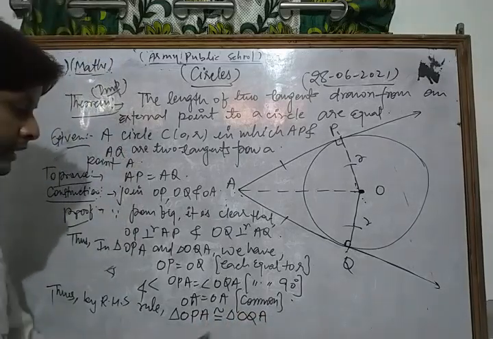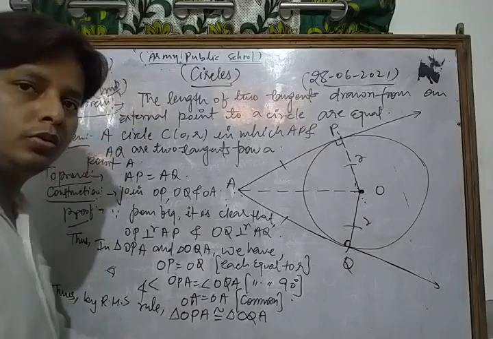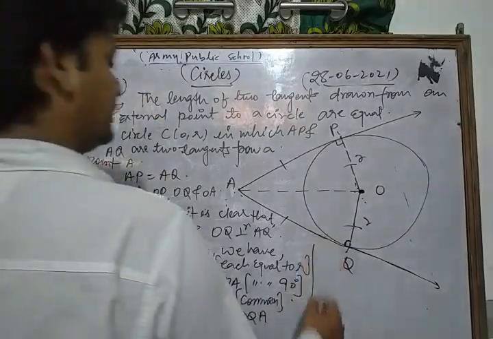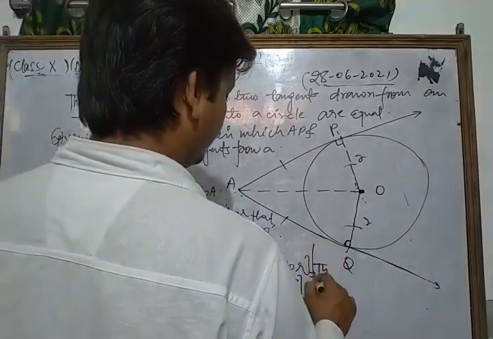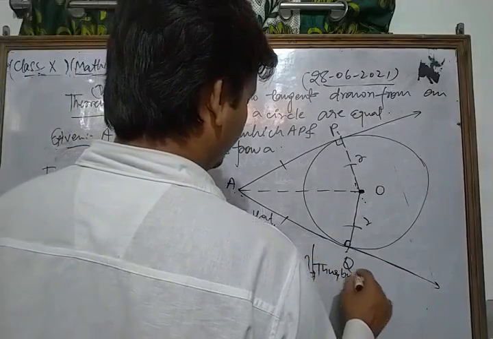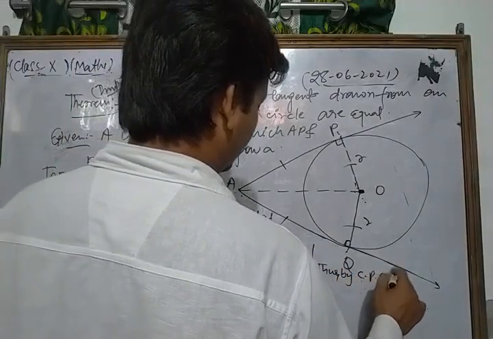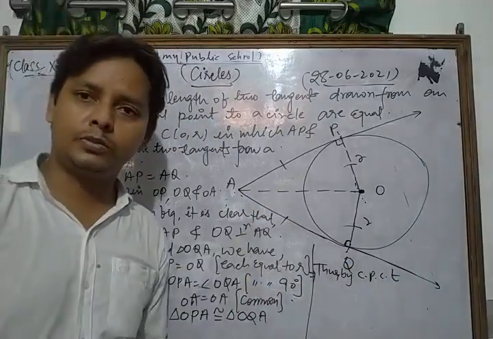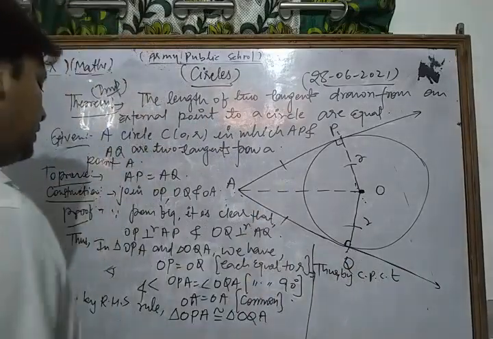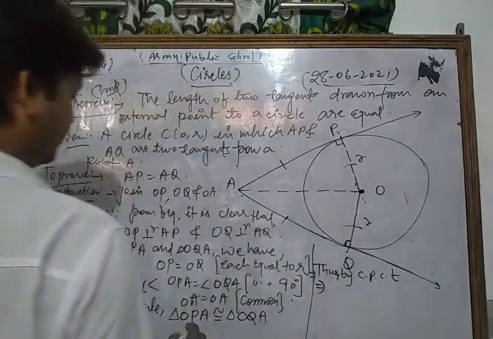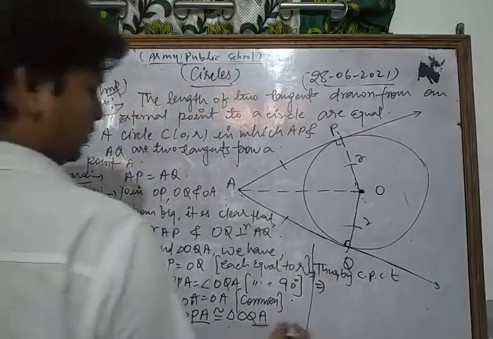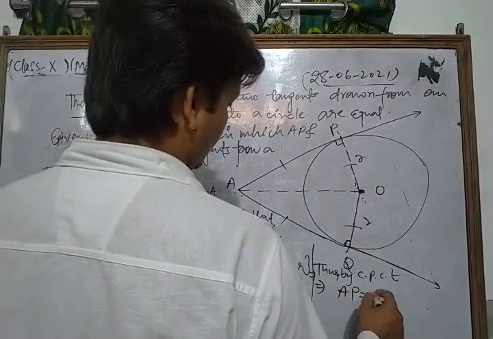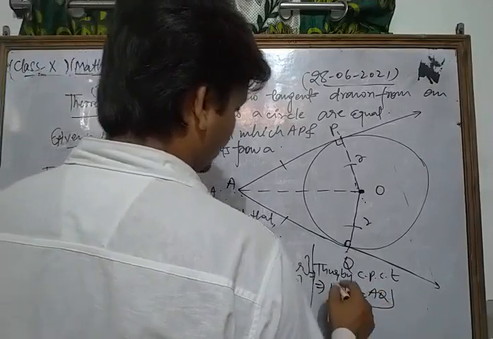Thus by CPCT, meaning corresponding parts of congruent triangles are equal to each other, we have AP is equal to AQ. Hence proved.